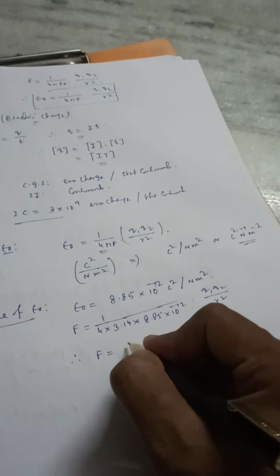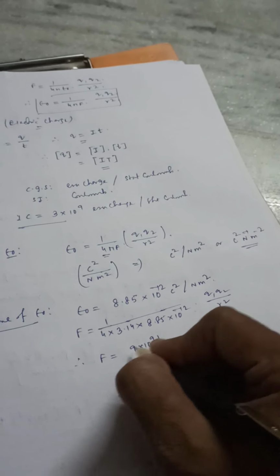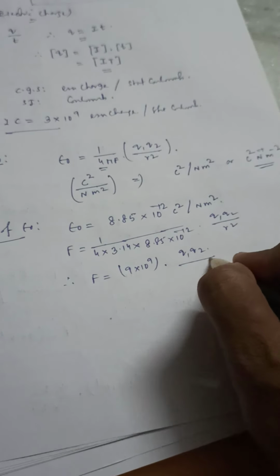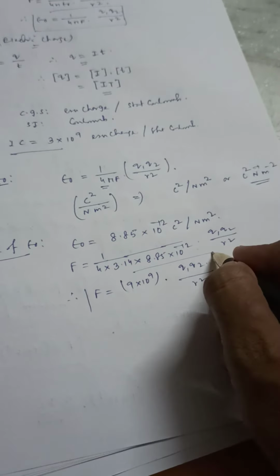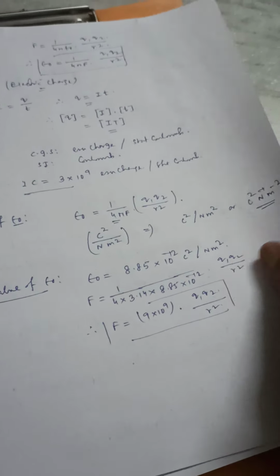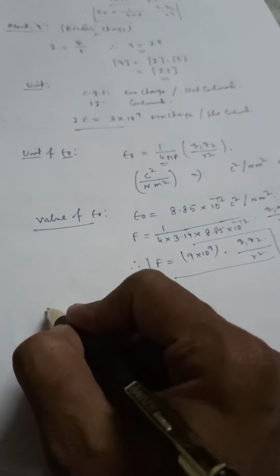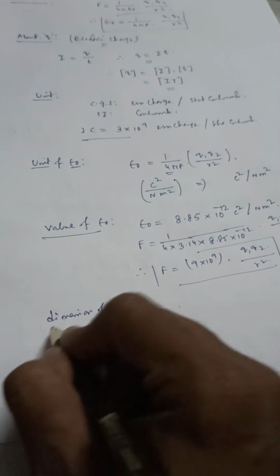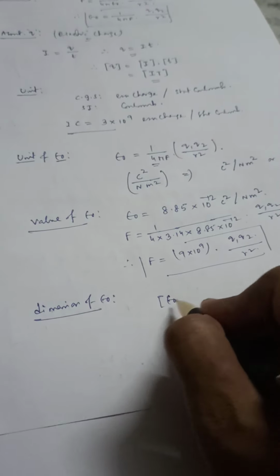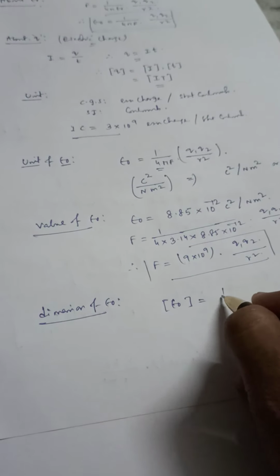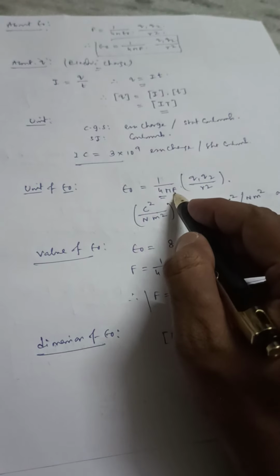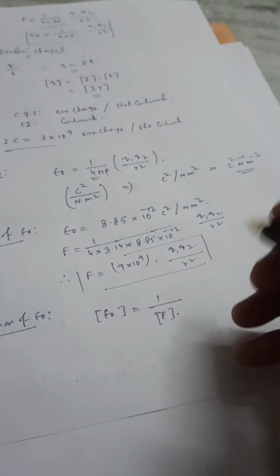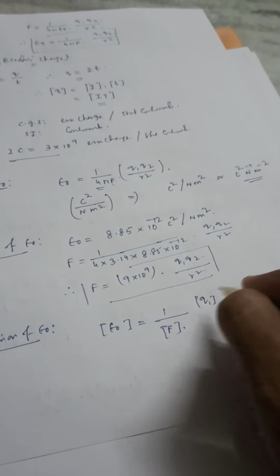So from there we are getting this result: 9 × 10^9 q1 q2 by r square. So this is the form of Coulomb's law we are getting from here. And now if I compute the dimension of epsilon 0, then dimension of epsilon 0 equals, basically in the lower part you have only force, because 4 pi is a constant quantity, so dimension of force will come from there, dimension of electric charge